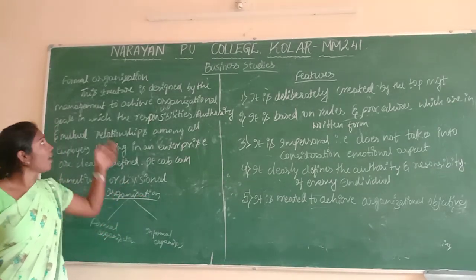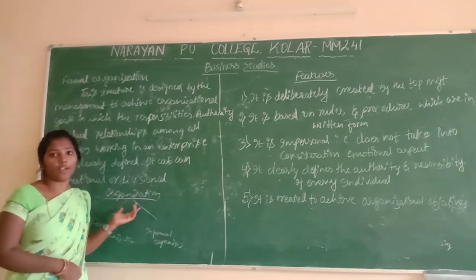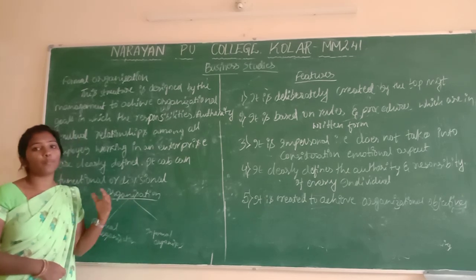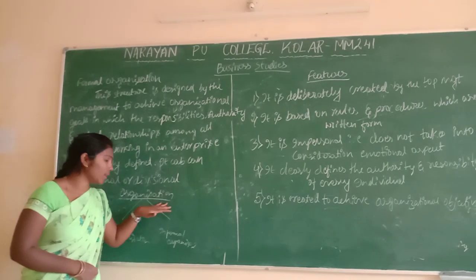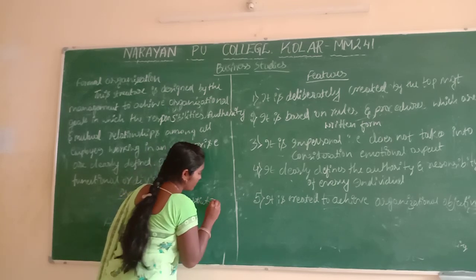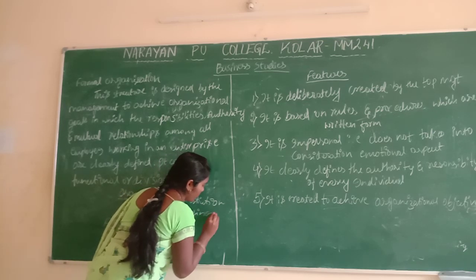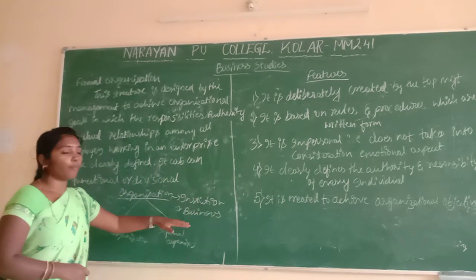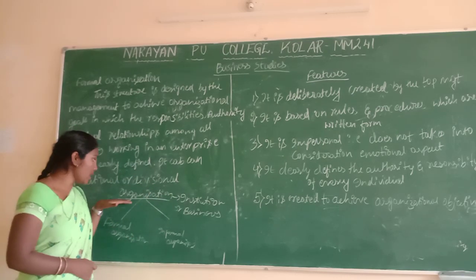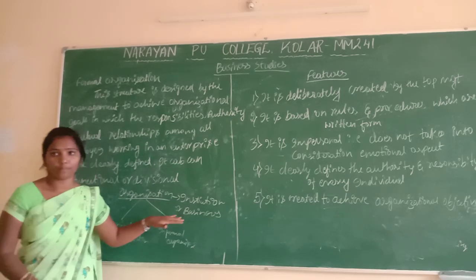Okay, next is formal organization. Before that we have to see organization. Organization means an institution or business, government departments. These are all organizations. Organization means an institution or business for the people for a particular purpose.